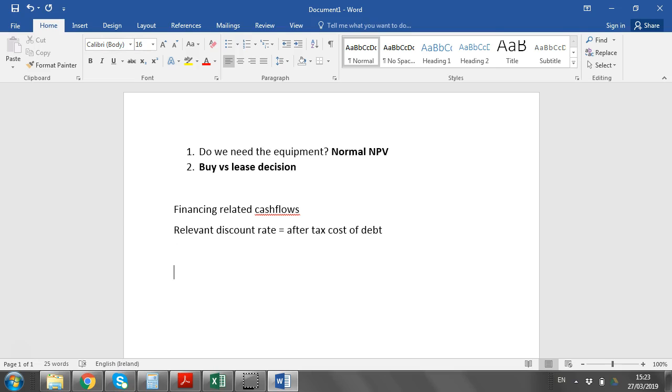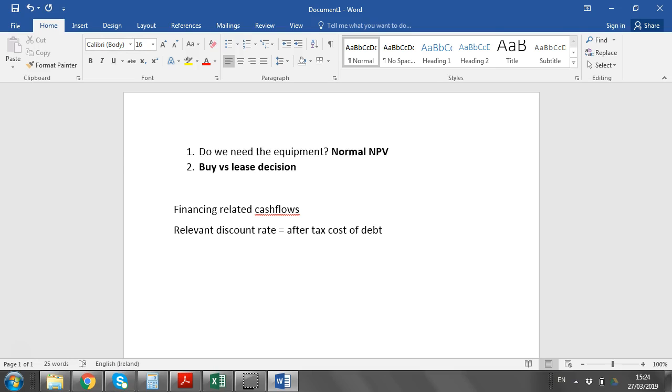So this is a particular type of investment appraisal answered very poorly in autumn 18 because students just didn't focus on it. They focused on normal NPV, but they didn't look at the advanced areas like buy versus lease, sensitivity analysis, and asset replacement decisions, which are all advanced variations of NPV.